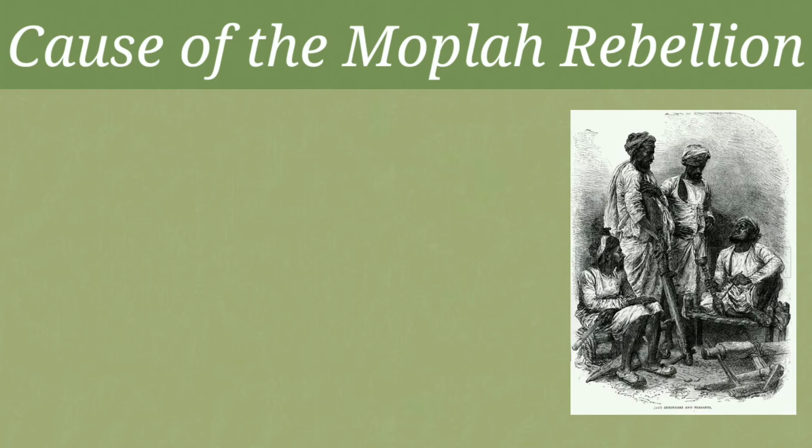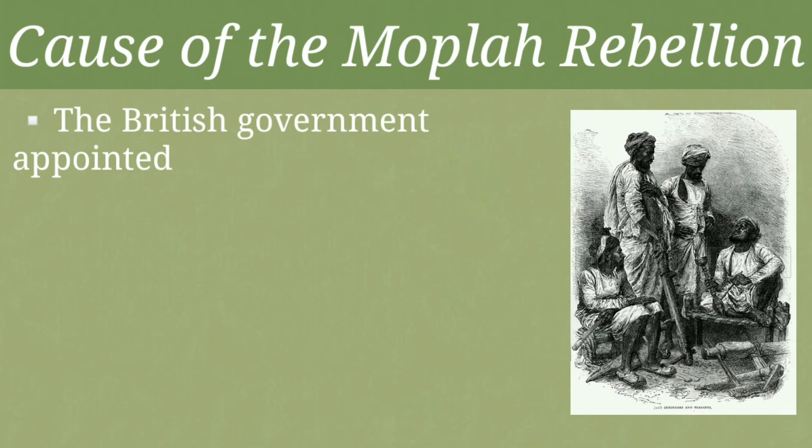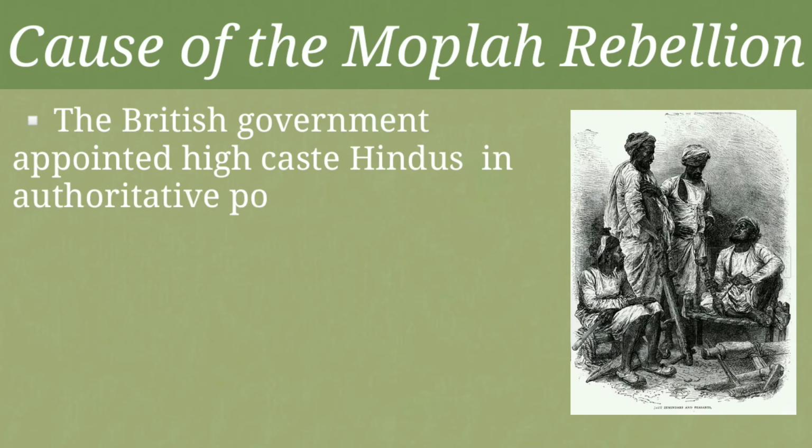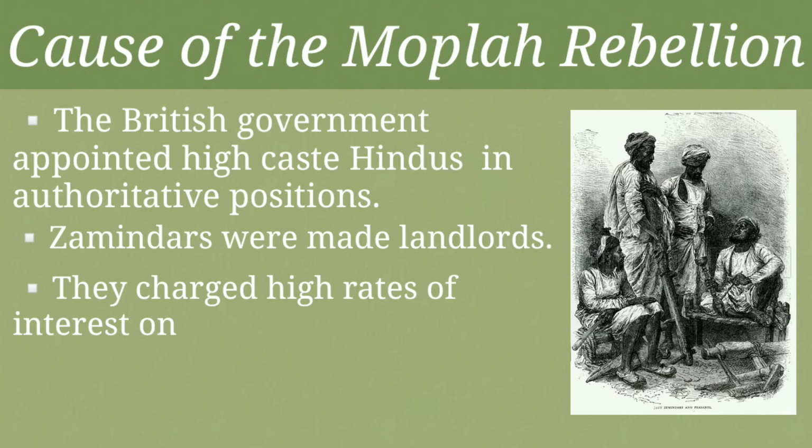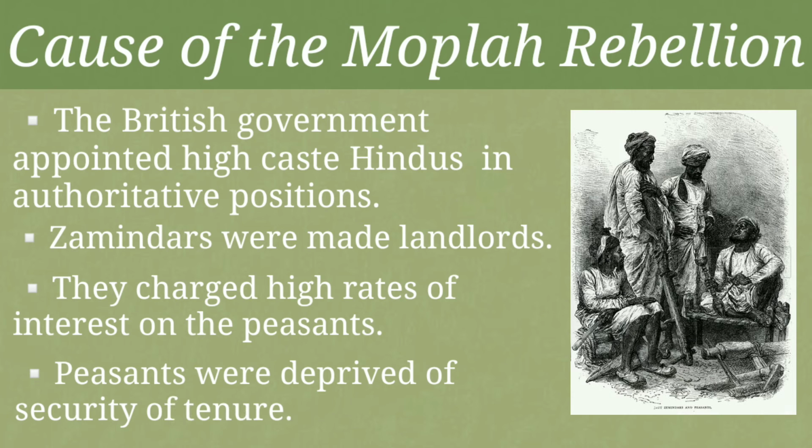See children, the British government appointed the high caste Hindus in positions of authority to get their support. Not only that, they were given authoritative positions, they were also made landlords or zamindars, and the Mappila Muslims were the tenants. Now these zamindars exploited the Mappila peasants by charging very high rents. Moreover, the peasants were deprived of security of tenure.